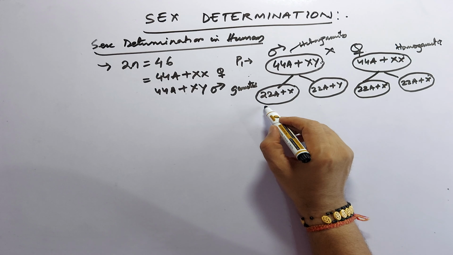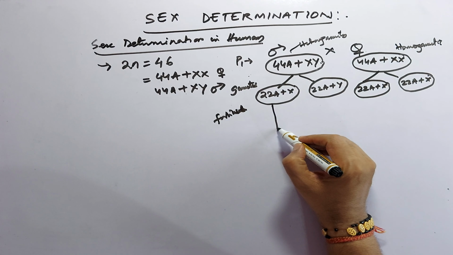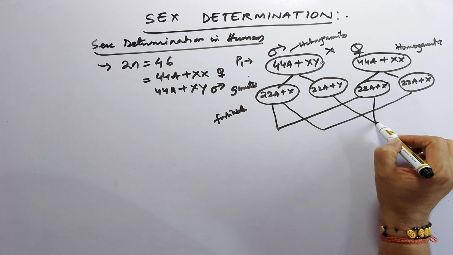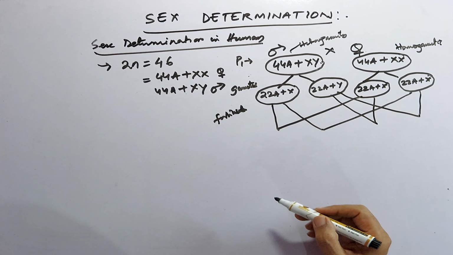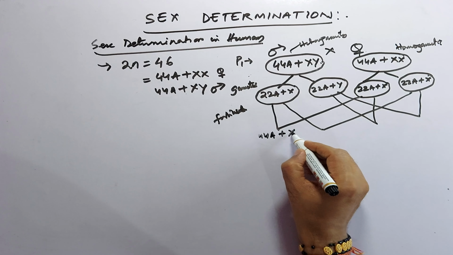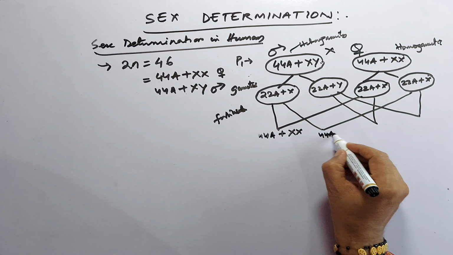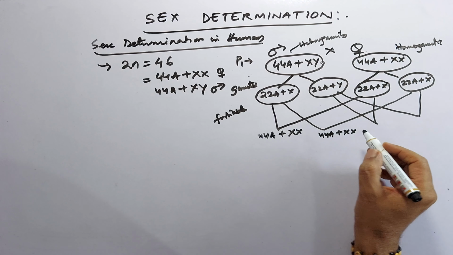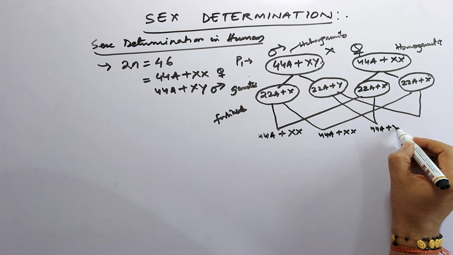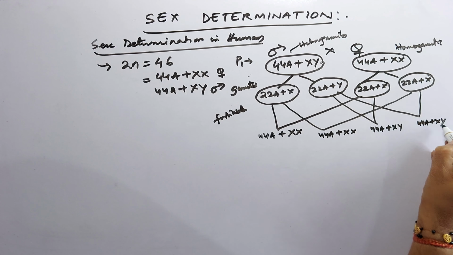Then by fertilization or random mating, these may fuse. So this is 44 autosomes plus XX, 44 autosomes plus XX, 44 autosomes plus XY, and 44 autosomes plus XY.